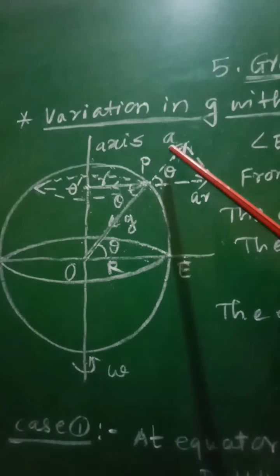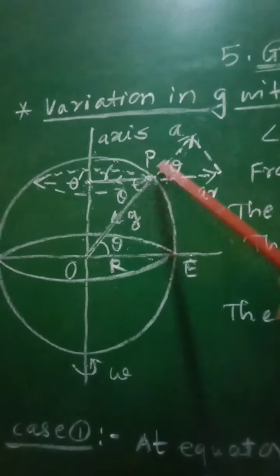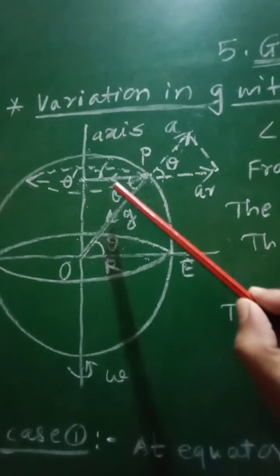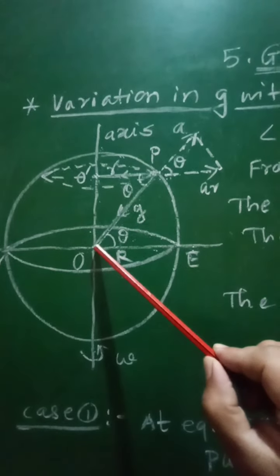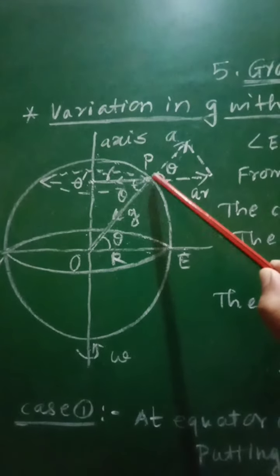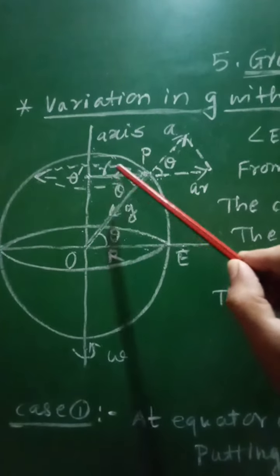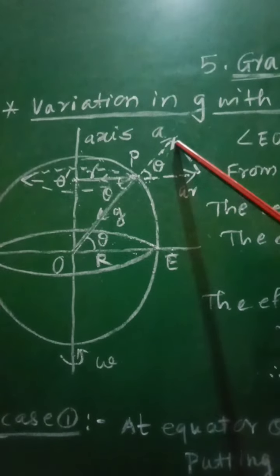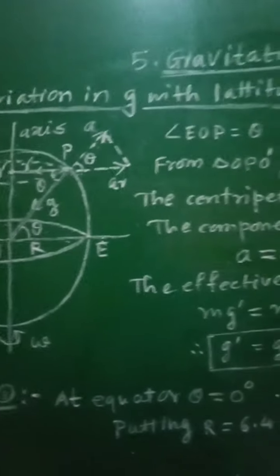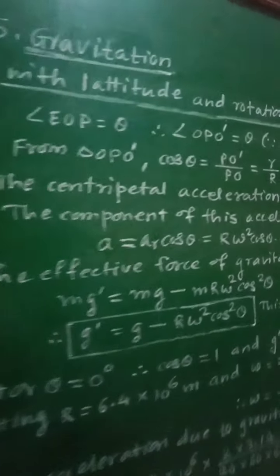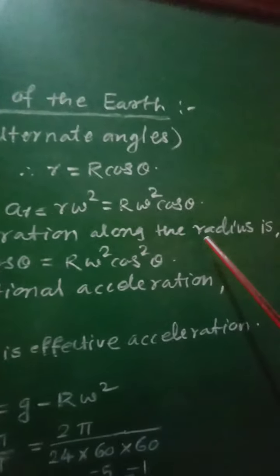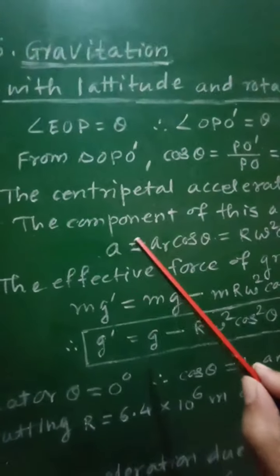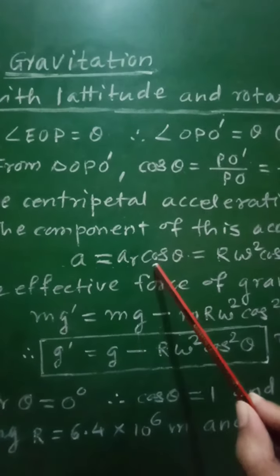Now its component along this line OP, let it be equal to A. A represents this component of this radial or centripetal acceleration, as acceleration due to gravity is directed towards the center of the Earth. Therefore the component of radial acceleration of this body is directed along OP, that is away from the center of this circle, and therefore the component of this radial or centripetal acceleration along the line OP, that is along the radius of the Earth, will be given as A is equal to AR cos theta.